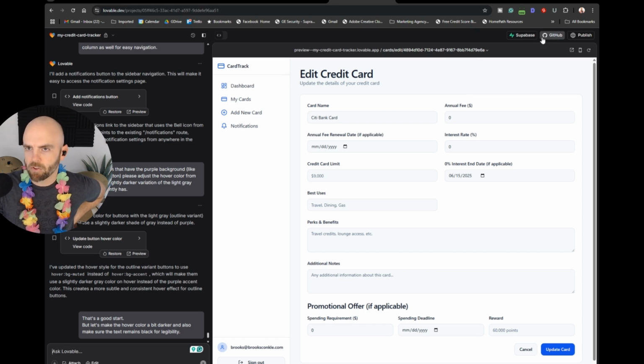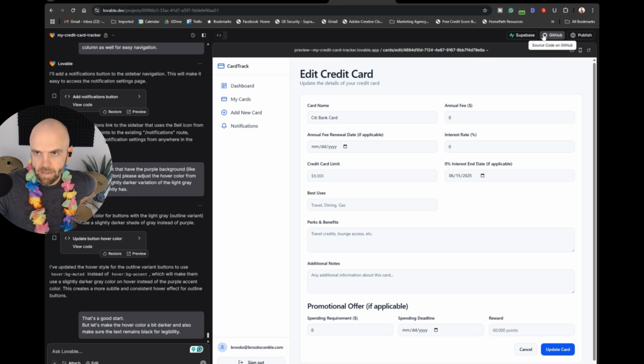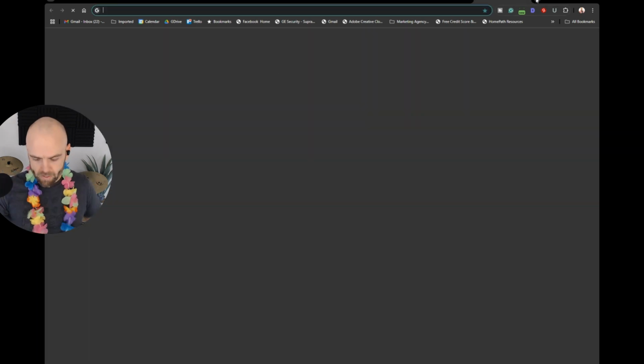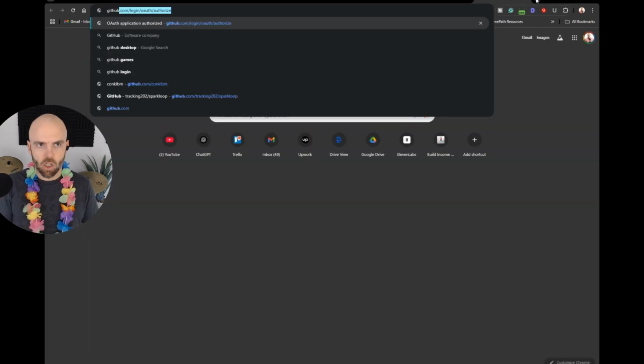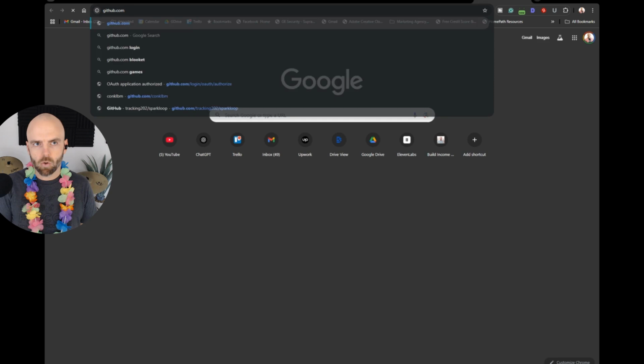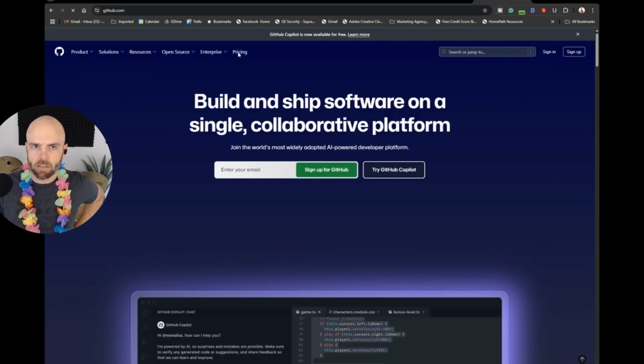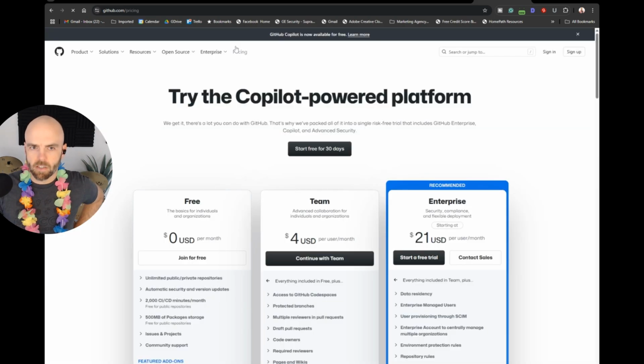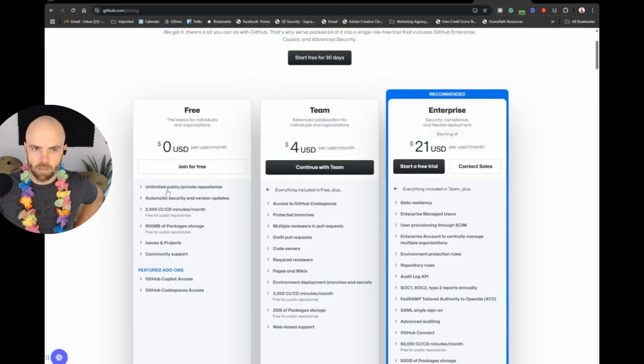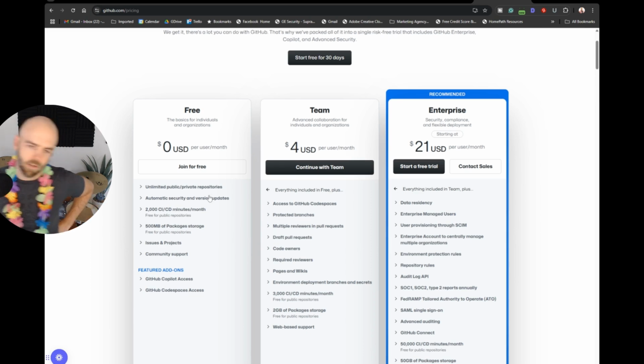And that's another thing. You can add your code to something called GitHub. GitHub is a giant code repository. That's actually all I know about it. I bet if you have a ton of code, you probably have to pay for it. Unlimited private, okay, 2000. I don't know what any of this means and when you would need public or private repositories. So I don't know when you would need to start paying for it. Obviously, if you're running a company or doing really big things, you would then start paying for it.